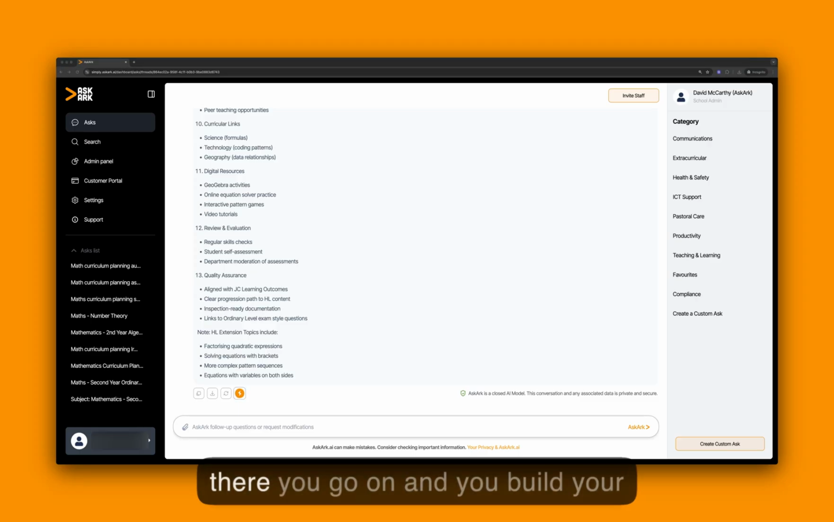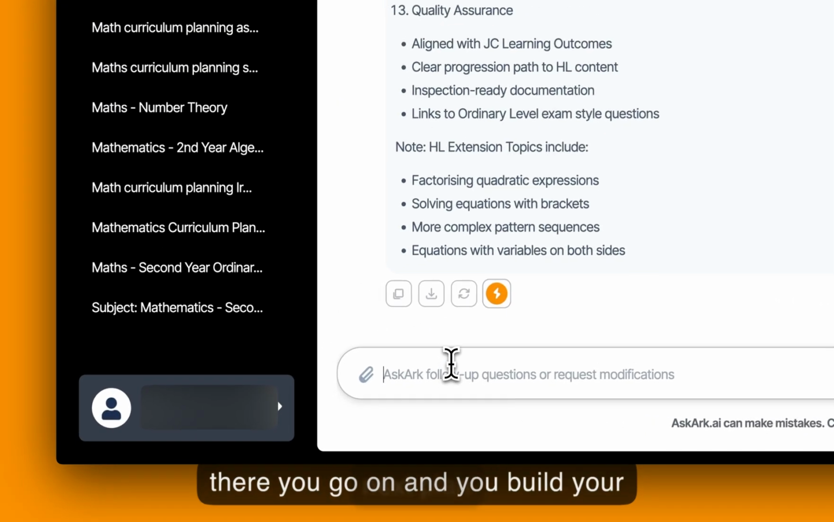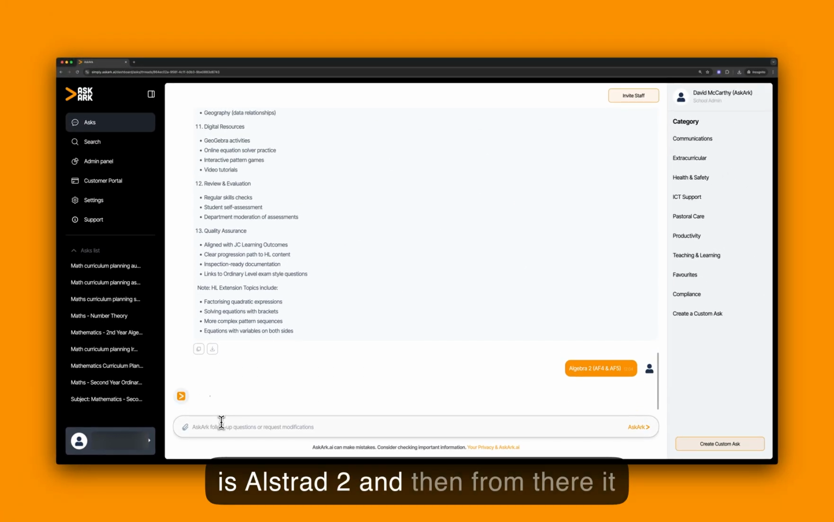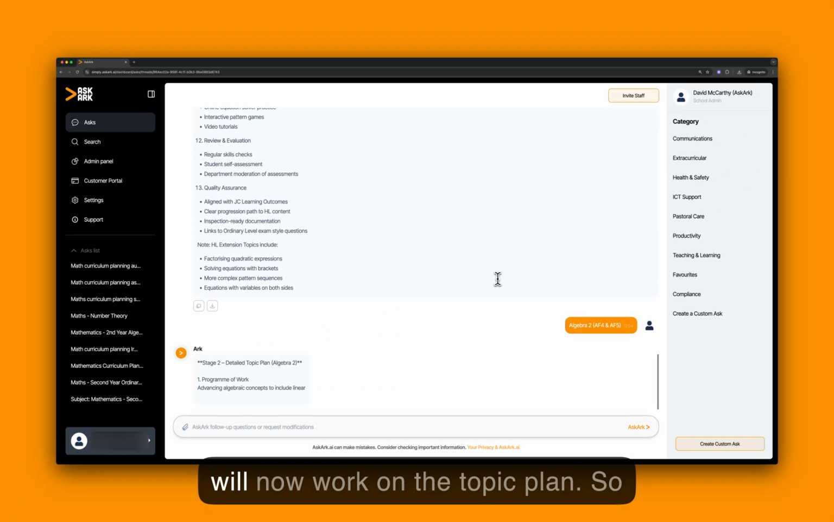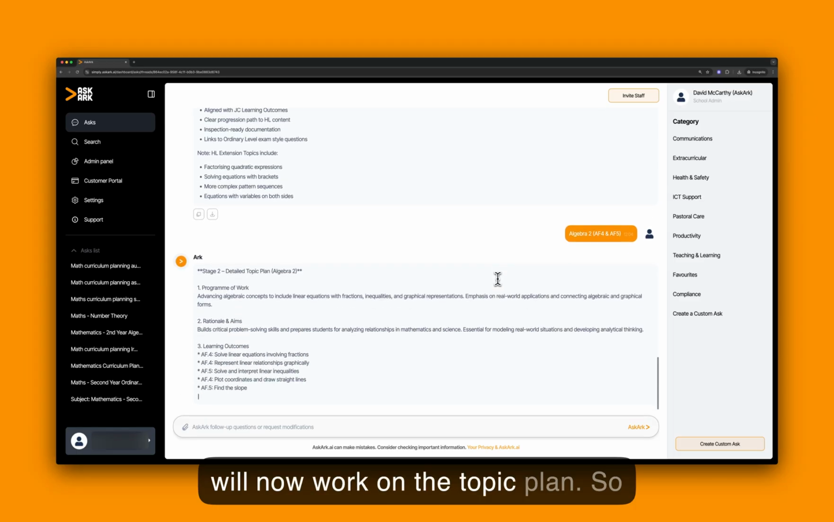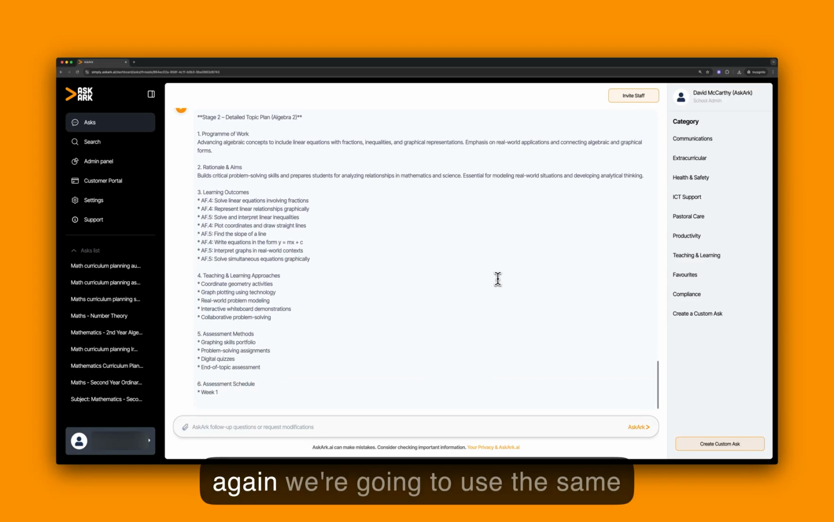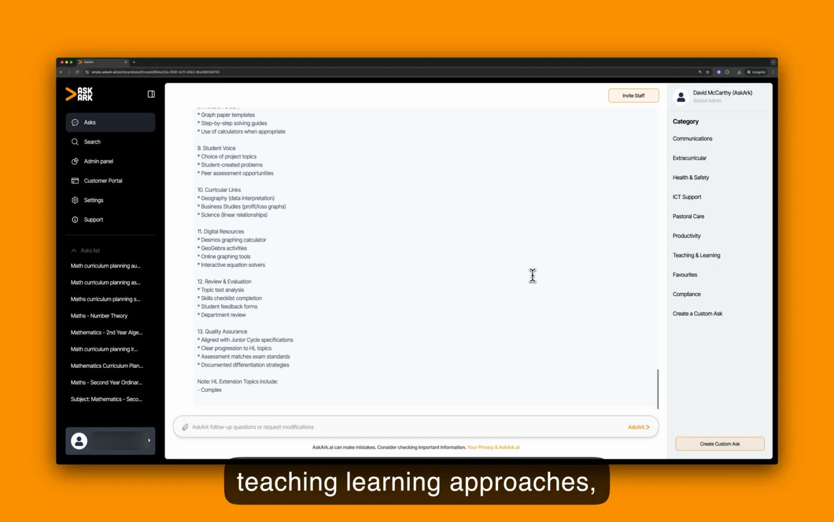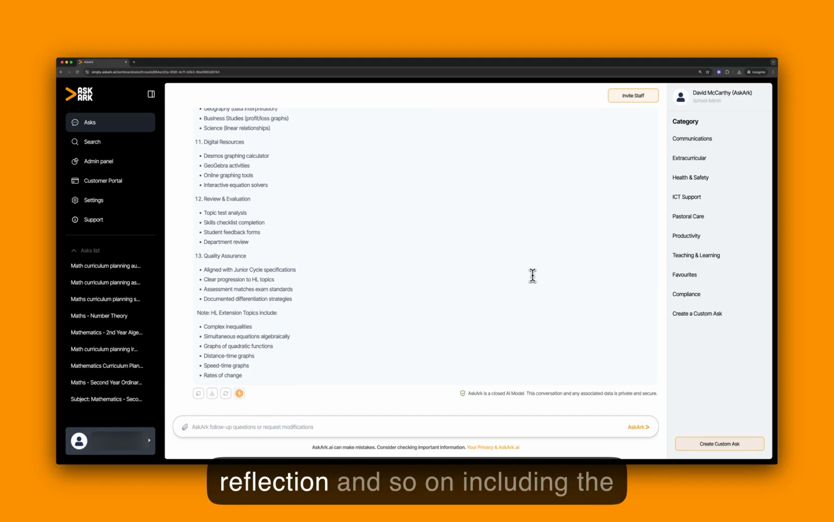And then from there, you go on and you build your next plan, which is Algebra 2. And then from there, it will now work on the topic plan. So again, we're going to use the same format: the learning outcomes, teaching and learning approaches, differentiation, student voice, reflection, and so on, including the extension topics as well.